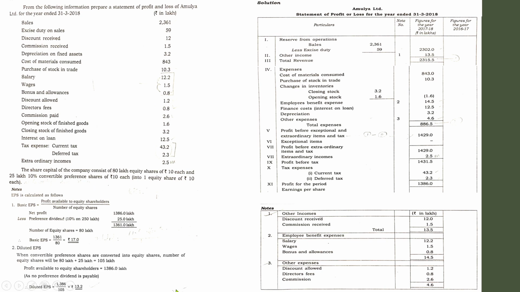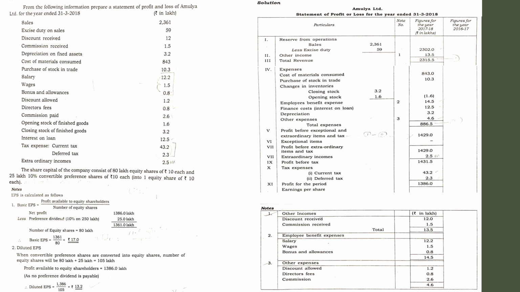So next one, diluted EPS. When convertible preference shares are converted into equity shares, the number of equity shares will be 105, because earlier it was 80 lakhs equity shares, and there are 25 lakh preference shares and they are convertible. That is, after a certain point these 25 lakh preference shares will be converted into equity shares.